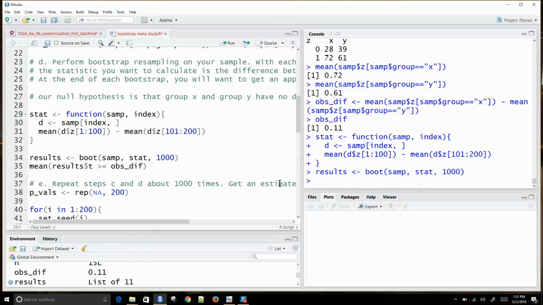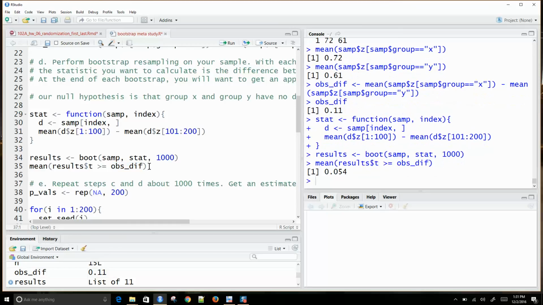And to get an estimate of our p-value, I would find how often the differences between proportions from our random resampling ended up bigger than our observed difference of 11%. Okay, that's what we want to know. And so we do this, and I'm getting a p-value of around 0.054. Just a fraction over 5%. So if my observed difference is around 11%, I would get a p-value of around 0.054.